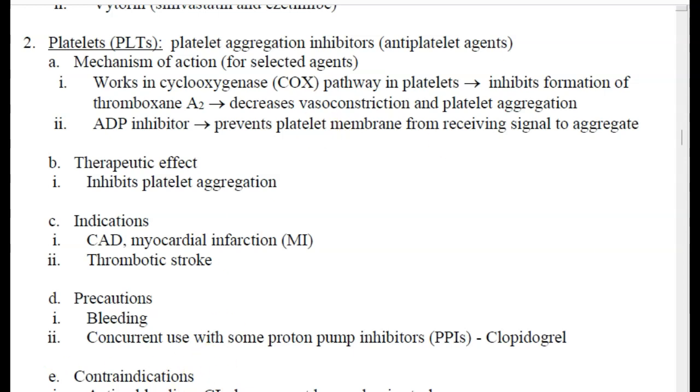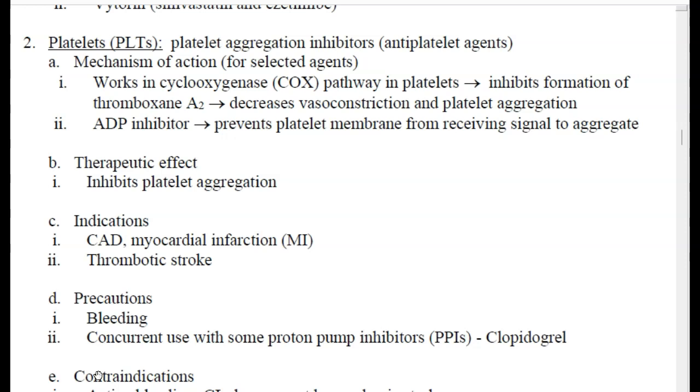What you have to remember with antiplatelet agents or platelet aggregation inhibitors is that they do not work on the clotting cascade. It just prevents the platelet adhesion at the site of blood vessel injury, which occurs before the clotting cascade. So it works in the cyclooxygenase or COX pathway in the platelets. COX-1 and COX-2 are enzymes that activate prostaglandins that promote inflammation, pain, and fever. And COX-1 produces prostaglandins that activate the platelets.